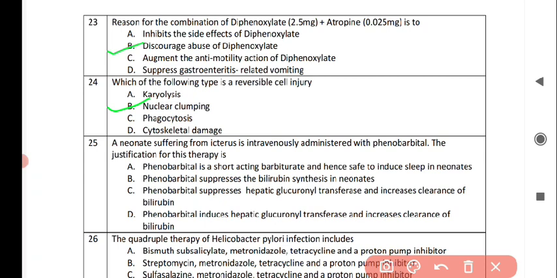Next question is a neonate suffering from icterus is intravenously administered with phenobarbital. The justification for this therapy is, and the correct answer for this is option D, that is phenobarbital induces hepatic glucuronyl transferase and increases clearance of bilirubin.